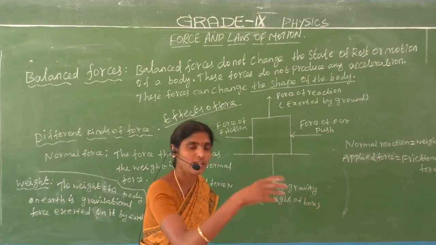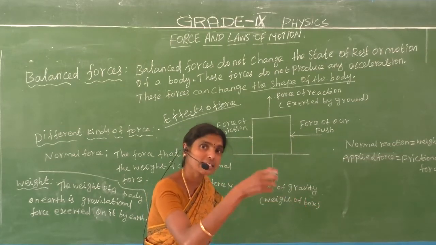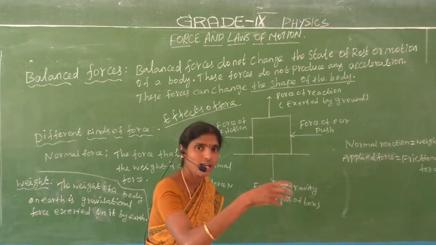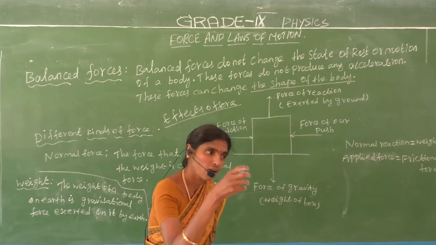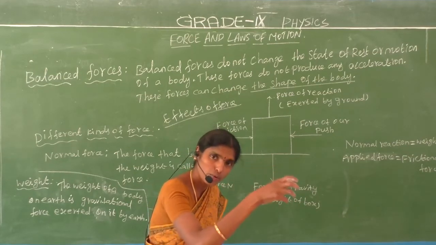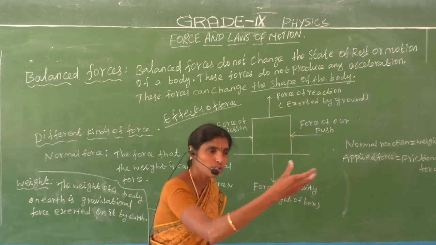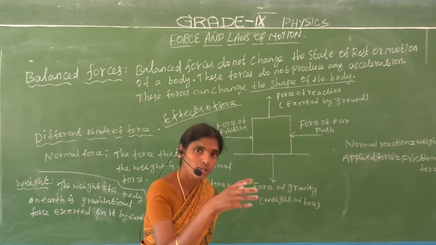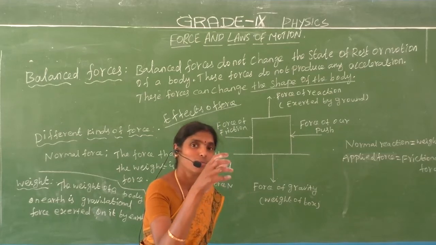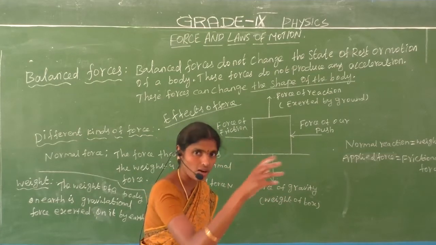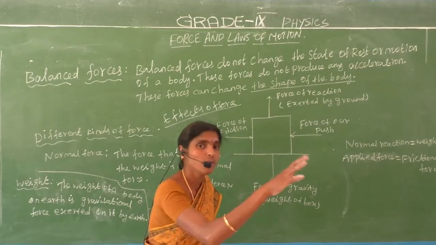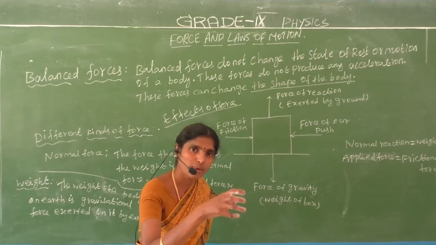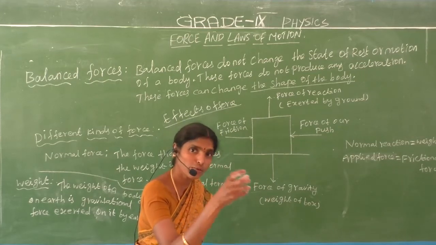We apply a force on the moving object to stop it. So a force can stop a moving object. If we apply a force to a fast-moving car, it will stop. That is the effect of force.